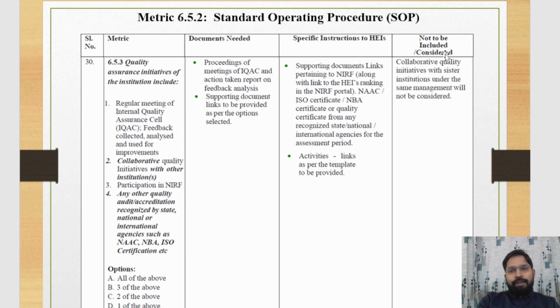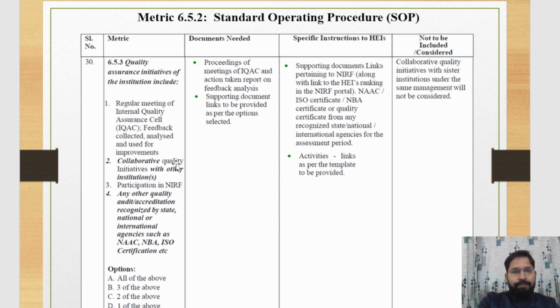Collaborative initiatives are not to be included. A collaborative quality initiative with a sister institution under the same management will not be considered here. If you conduct any activity with your sister institution, that cannot be considered here.